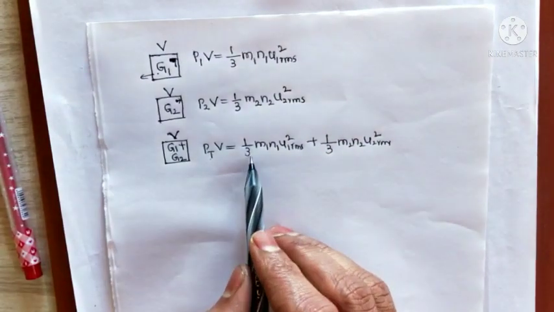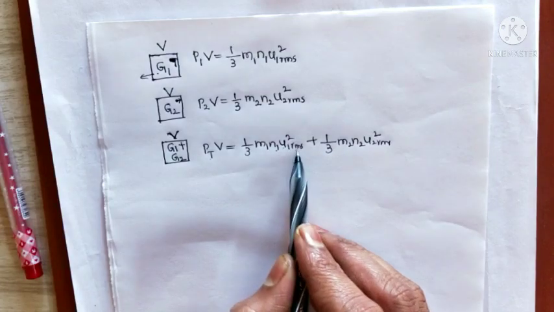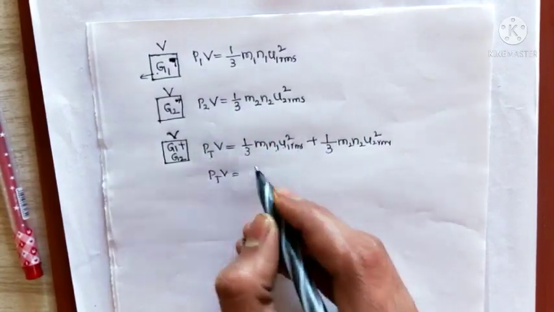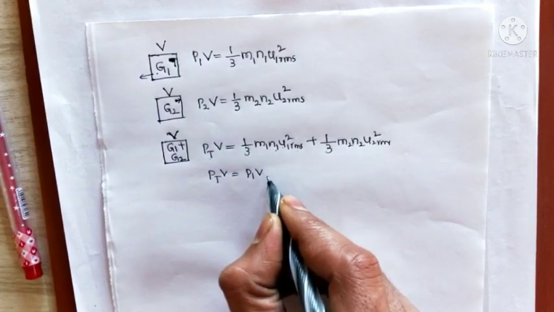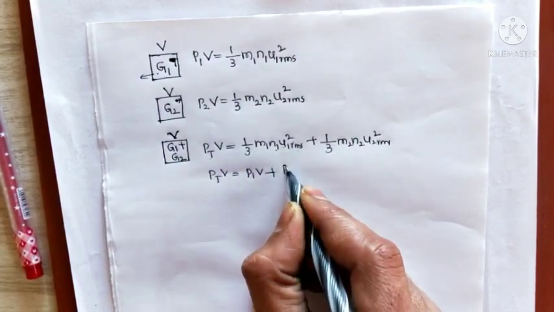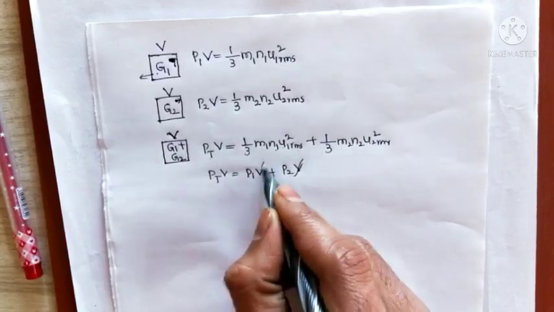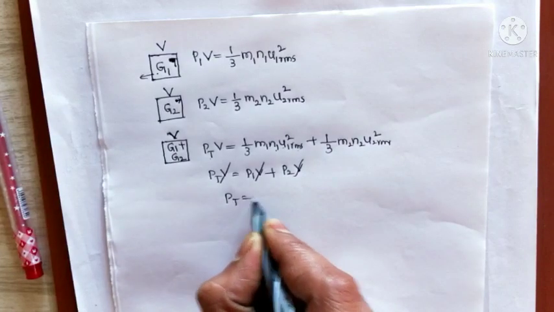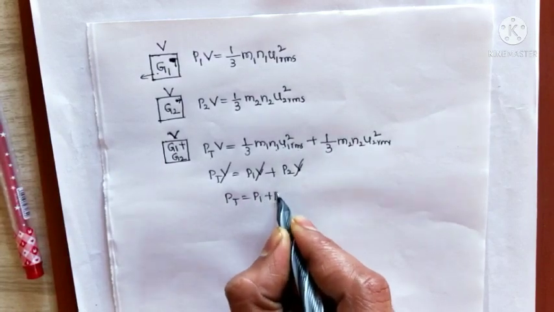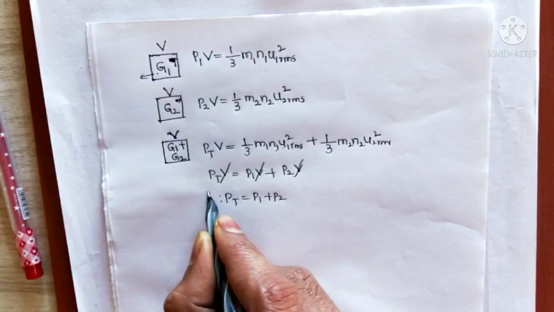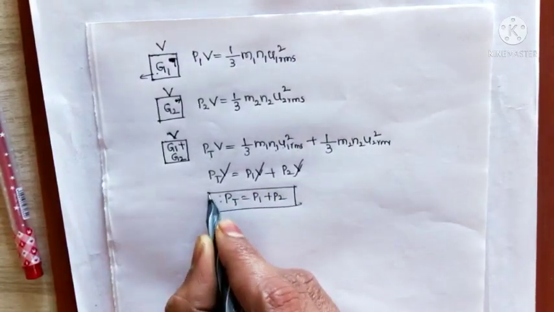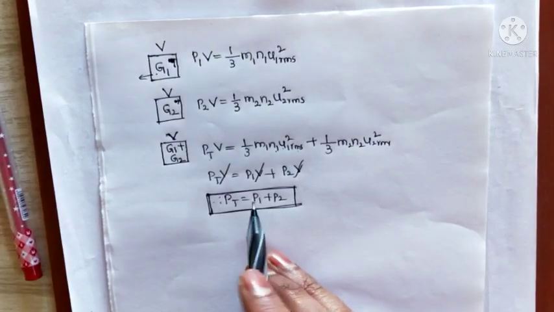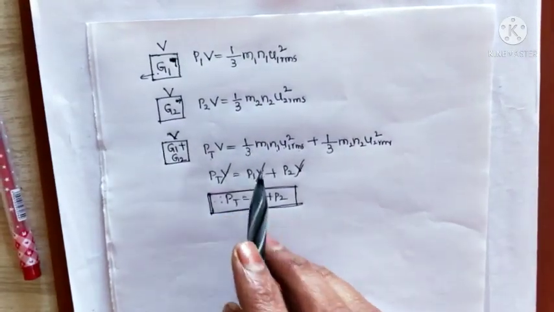Here 1 by 3 M1 N1 U1 RMS square is equal to P1 V. So P total V equals P1 V plus P2 V. Now V cancels. From this we conclude that PT equals P1 plus P2. So this is Dalton's law of partial pressure. This equation is deduced from the kinetic gas equation.